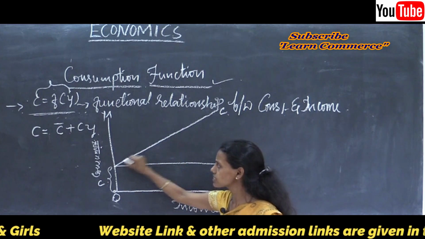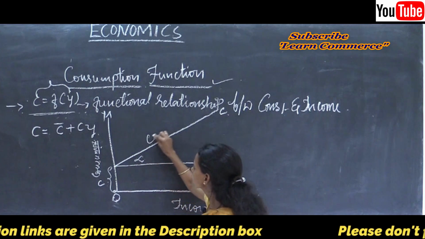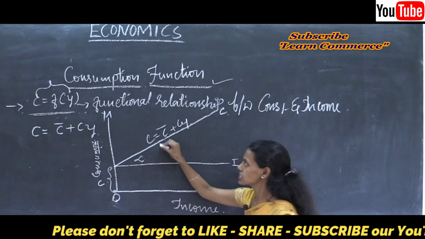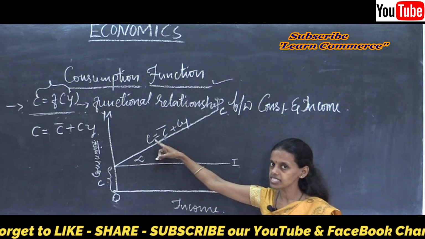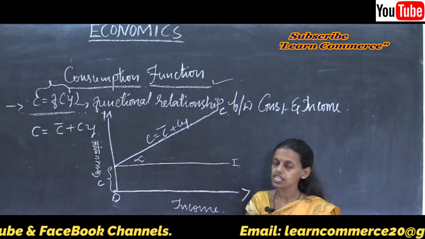Thus, consumption changes on the basis of C = C bar + cY. Consumption changes on the basis of changes in autonomous consumption plus changes in induced consumption.